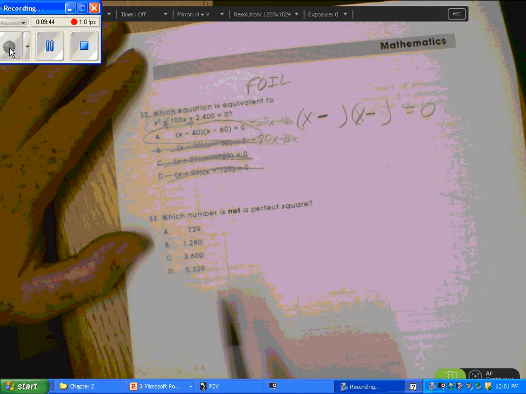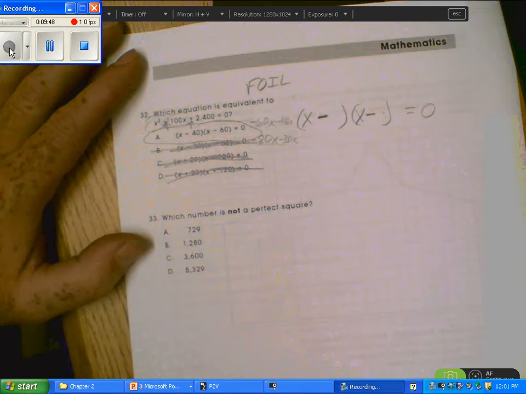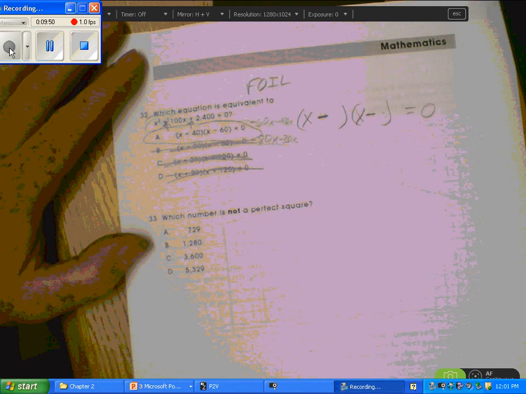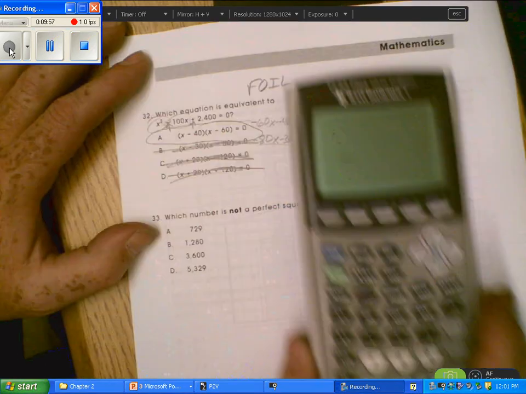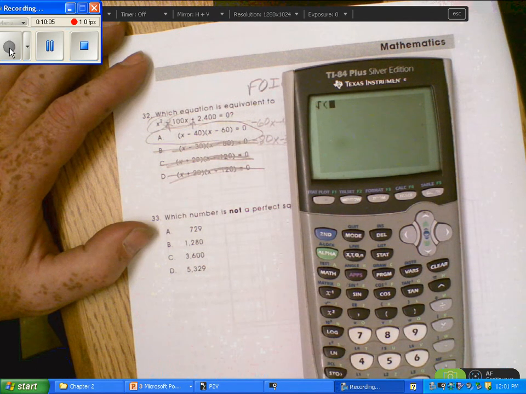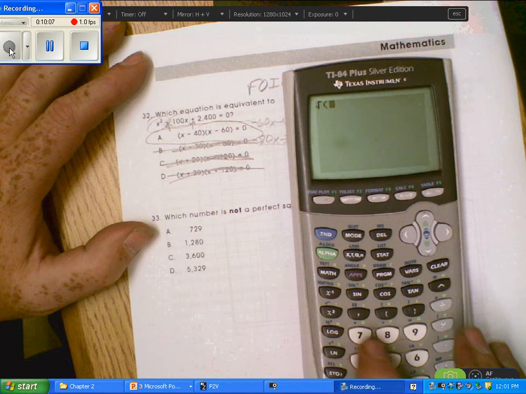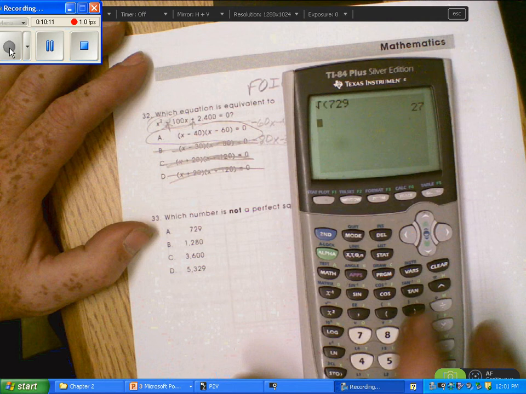Which number is not a perfect square? Take your calculator. If it's a perfect square, then it has a square root that comes out even. And you just take the square root of each one. On my calculator, I just hit second. So clear this. Hit second, then this squared button, then I punch in the number 729. That one comes out even, comes out 27.